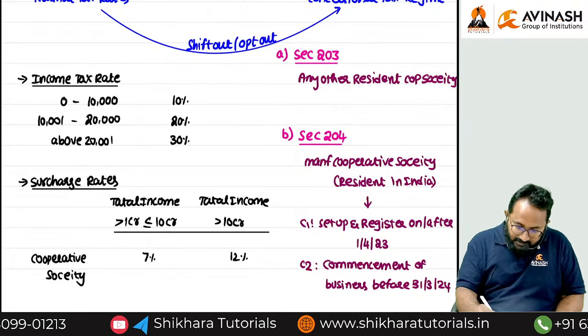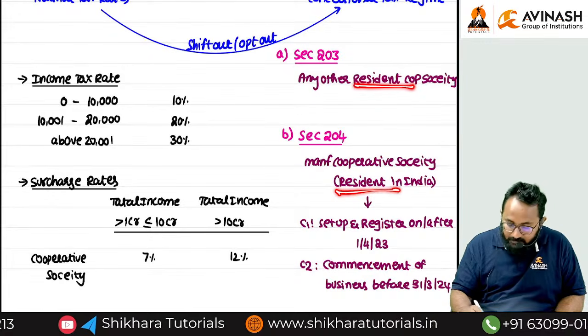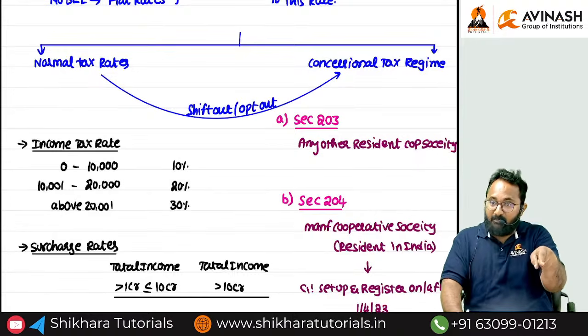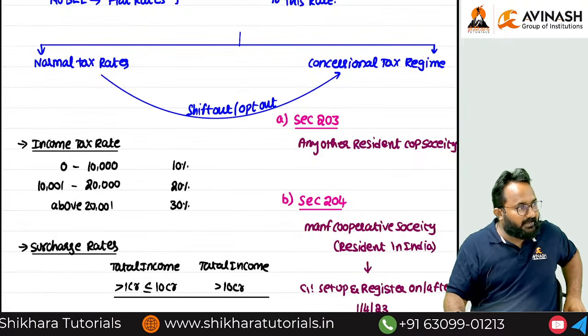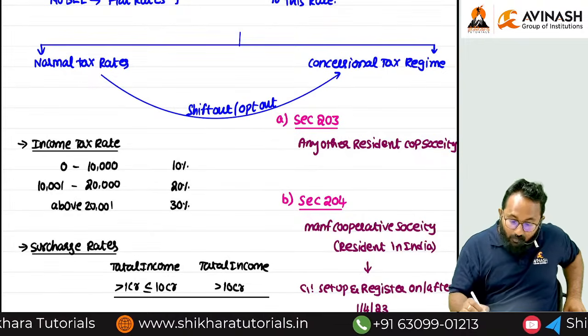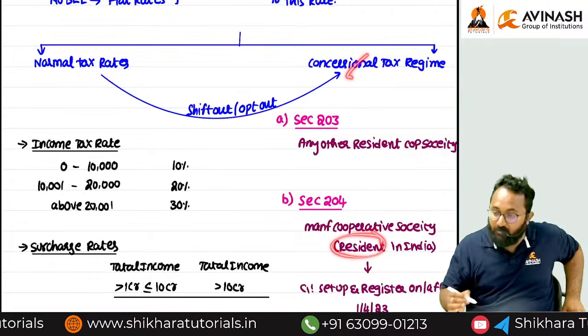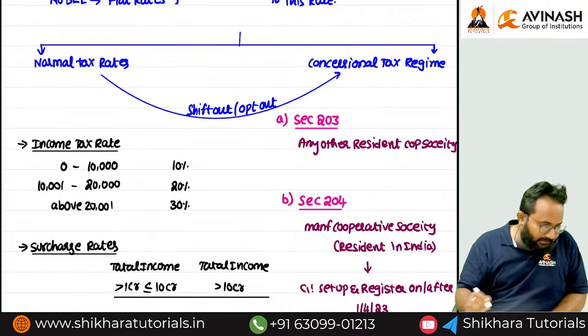Sir, only resident cooperative societies can opt for the concessional tax. Like domestic company means always resident, right? But domestic company is always resident. Like cooperative society also, resident cooperative society only can opt for what? Concessional tax regime. Can you tell me what is the tax rate?